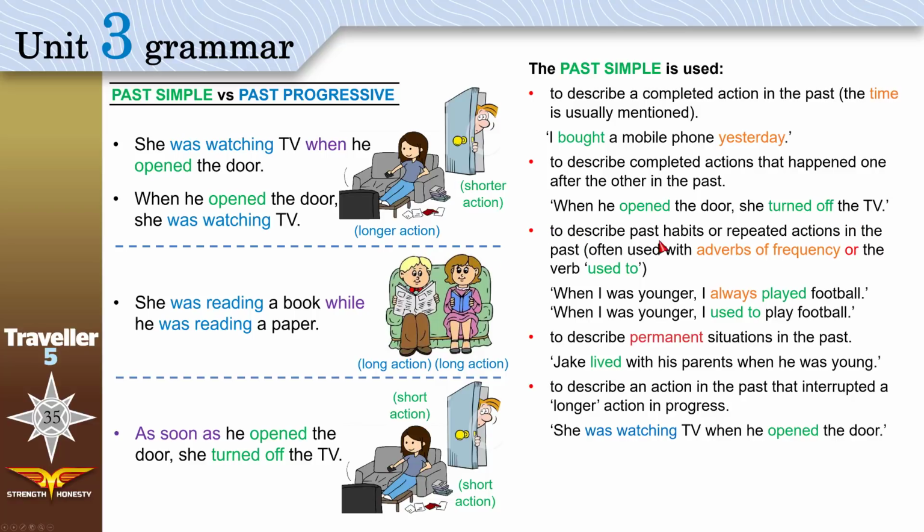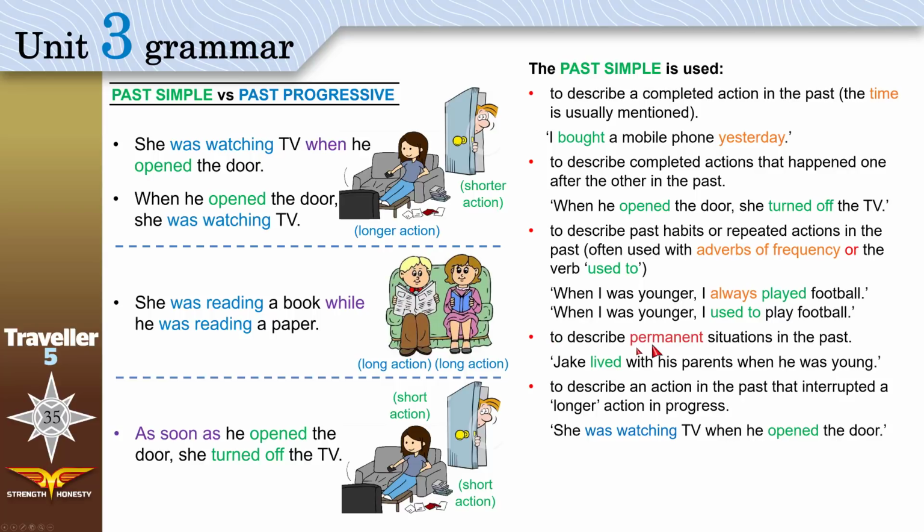To describe past habits or repeated actions in the past, often with adverbs of frequency. Adverbs of frequency like always, usually, sometimes, seldom, rarely, or you can use the verb used to. You can say, when I was young or younger, I always played football, or you can say used to play. The verb here is in the base form if you use used to. Both give the same exact meaning.